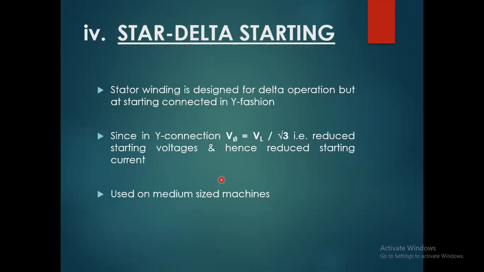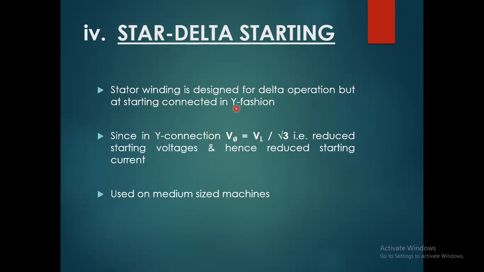Then we come to the star delta starting method of a three-phase induction motor. We also call the starter of this method an ASD starter, auto starter delta converter. The starting winding is designed for delta operation, but at starting it is connected in Y fashion. First, we connect the supply in star connection, that is the Y connection. Star is also known as the Y connection.